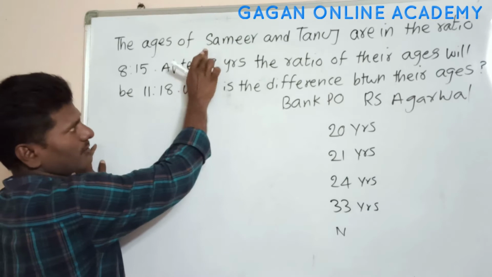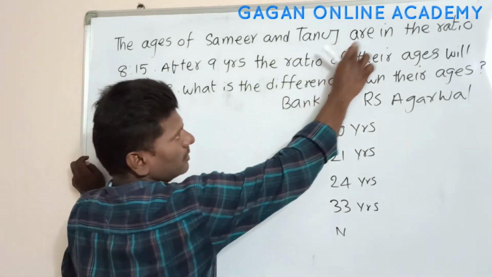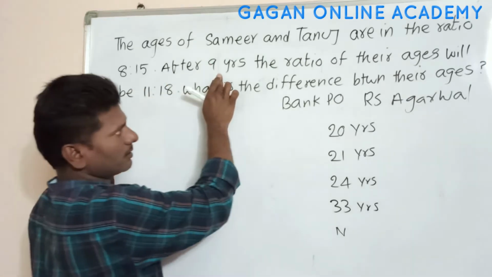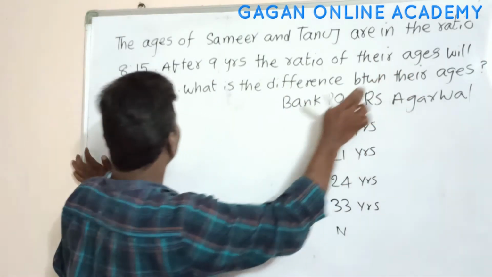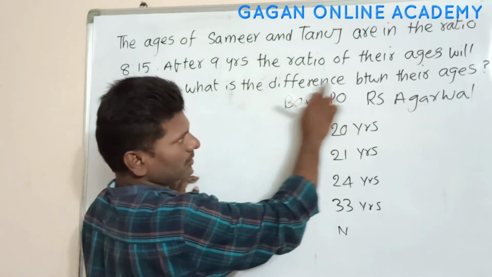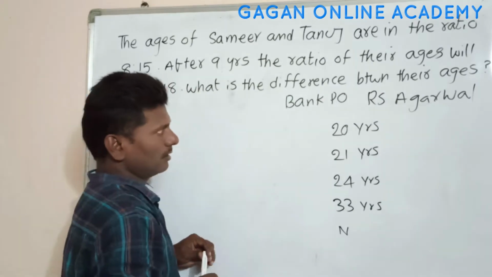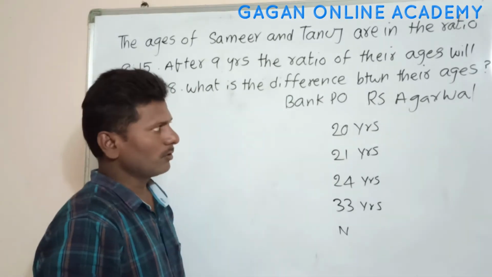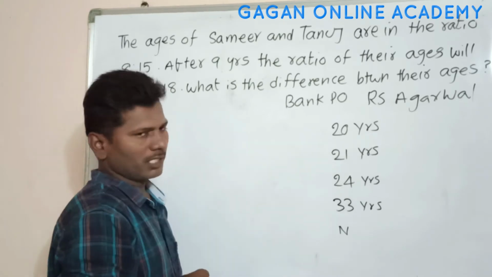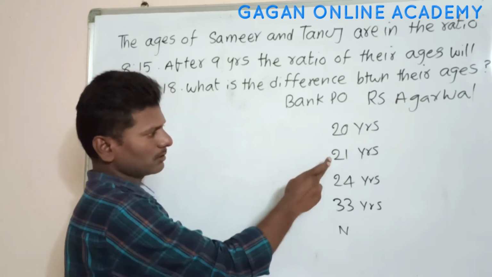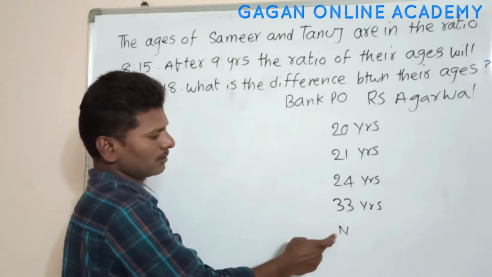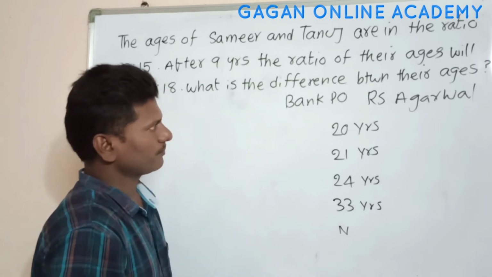The ages of Samir and Tanus are in the ratio 8:15. After 9 years, the ratio of their ages will be 11:18. What is the difference between their ages? This question was asked in bank PO exam, taken from R.S. Agarwal book. First option is 20 years, second option is 21 years, third option is 24 years, fourth option is 33 years, fifth option is none of these.